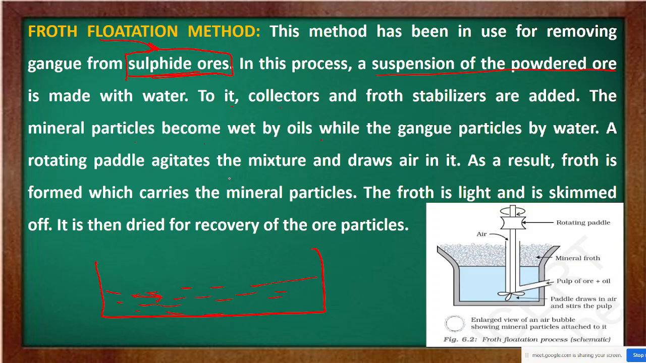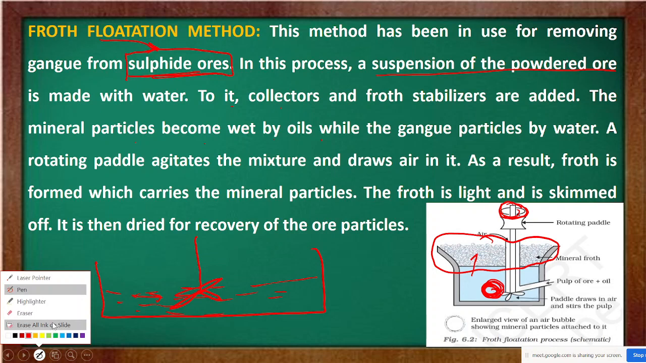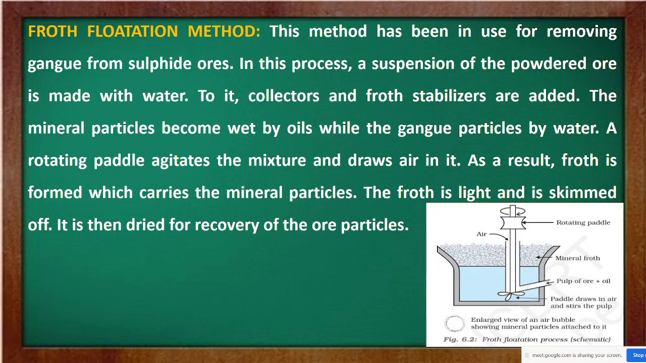A rotating paddle agitates the mixture. Now what happens? A rotating paddle is inserted here, and then it is rotated. It will rotate inside like this. When it rotates, the gangue particles, they are light, so they will come above in the froth. You see, froth is created here. Froth, that is foam, is created here.